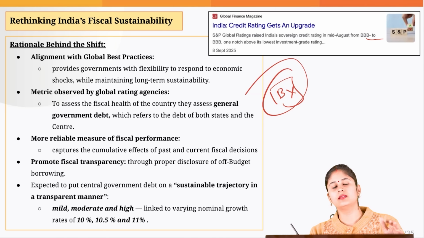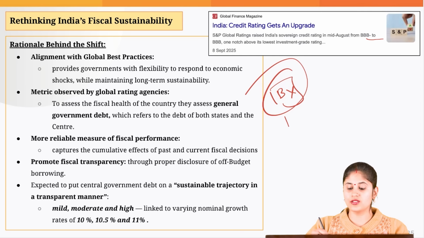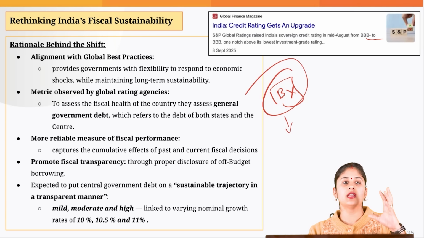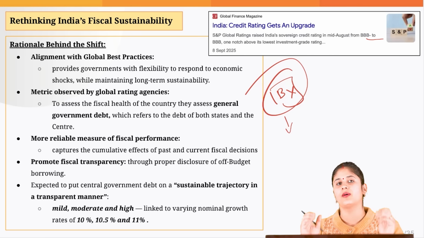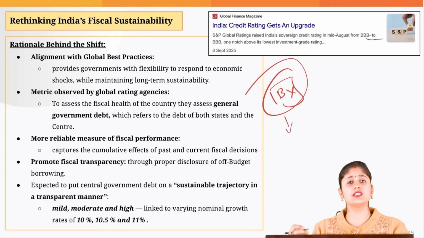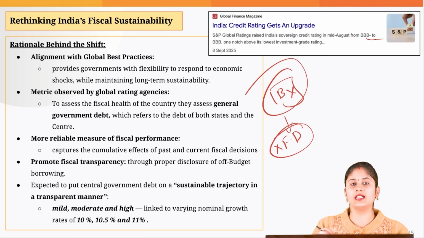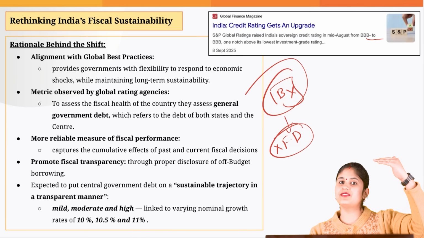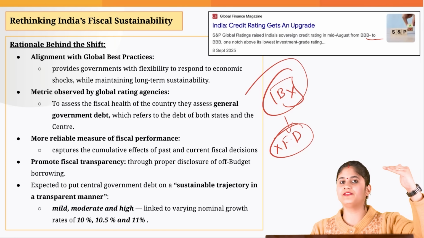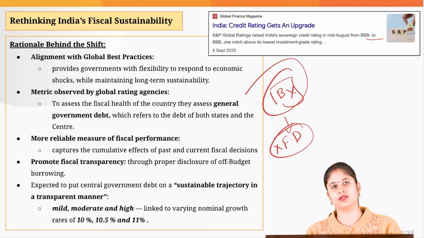And that is the reason the Comptroller and Auditor General of India has time and again pointed out that this is not good. This is not enabling us to get transparent figures of the fiscal performance of the government. Since it is not shown in the budget, ultimately it does not get accounted into the fiscal deficit. So despite the government doing a lot of off-budget borrowing, we are saying that we are meeting the fiscal deficit target. But it is not giving us a true picture of the fiscal performance of the government.